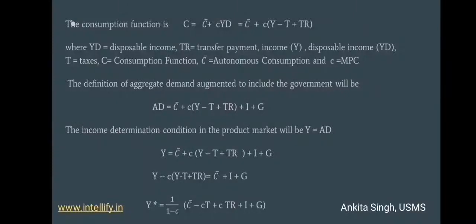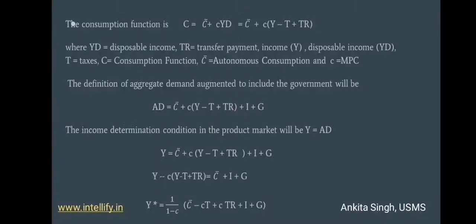This equation states that aggregate demand is equal to the autonomous consumption plus MPC into disposable income plus investments plus government expenditure. The income determination condition in the product market will be Y = AD. This means that income Y is equal to AD.